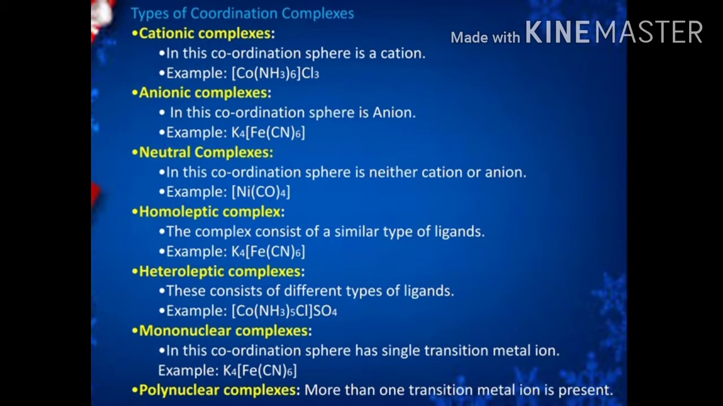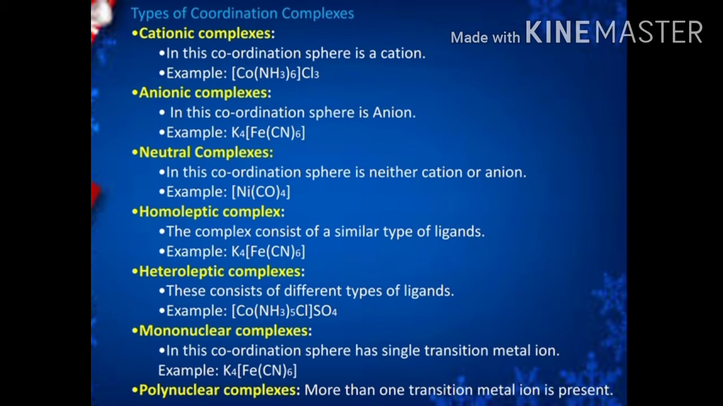Okay, sometimes the coordination sphere is neither cation nor anion. That type of complex is called a neutral complex. Best example, nickel tetracarbonyl. Here, the coordination sphere does not carry any charge. So, that comes under the category neutral complex.